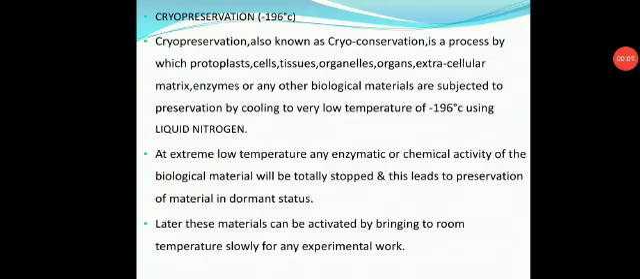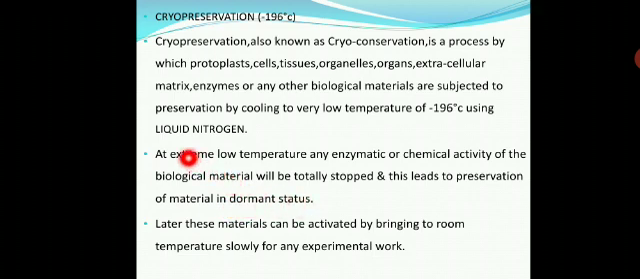Then cryopreservation, we know what is cryopreservation. Then how can it be done? At extreme low temperature, any enzymatic or chemical activity of the biological material will be totally stopped, and this leads to preservation of the material in a dormant status.